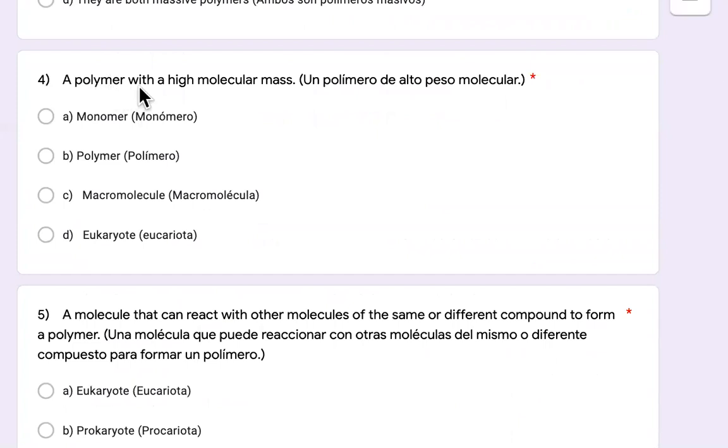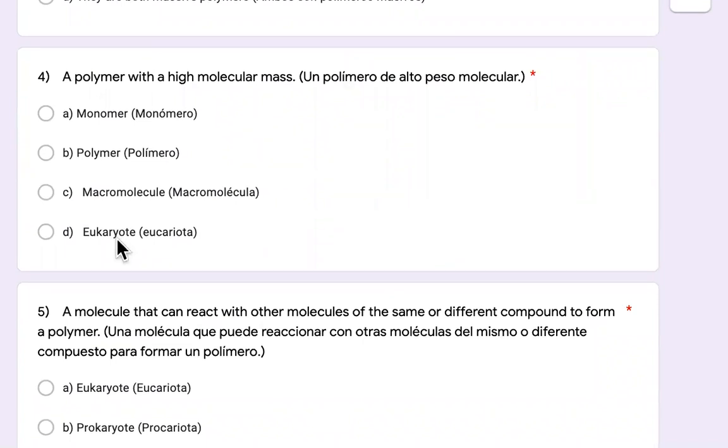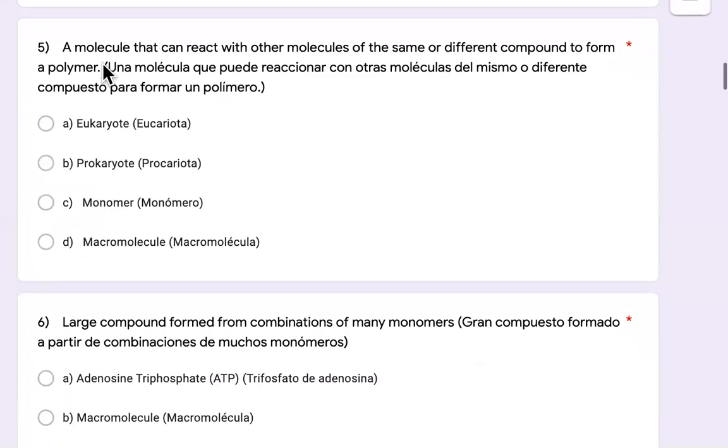Number 4, a polymer with a high molecular mass. Monomer, polymer, macromolecule, eukaryote. 5, a molecule that can react with other molecules of the same or different compound to form a polymer. So similar molecules that are small, you put them together and you make a polymer. Is that a eukaryote, a prokaryote, a monomer, or a macromolecule?